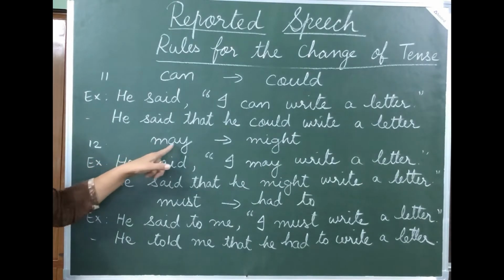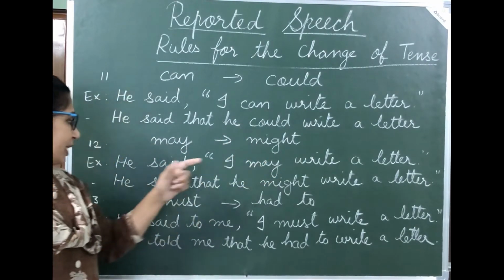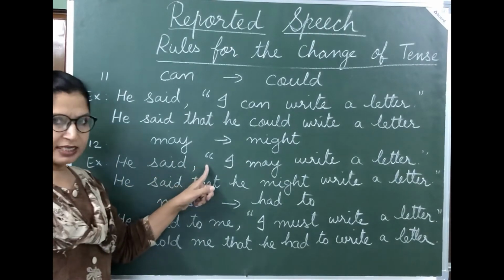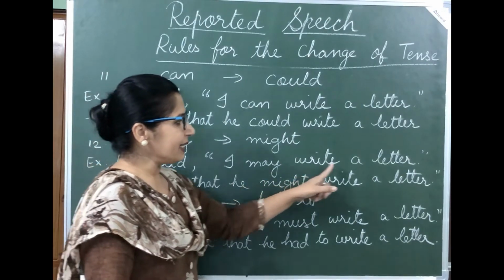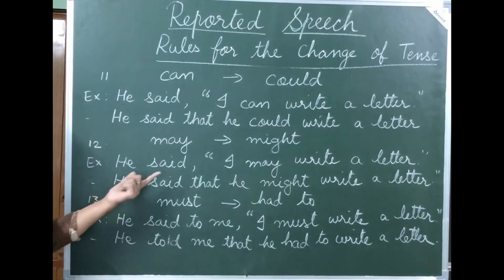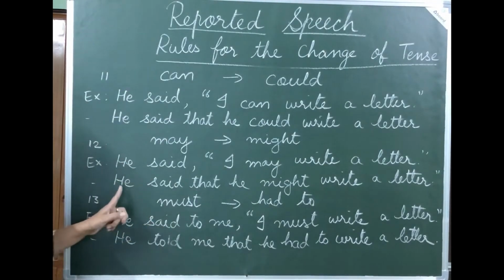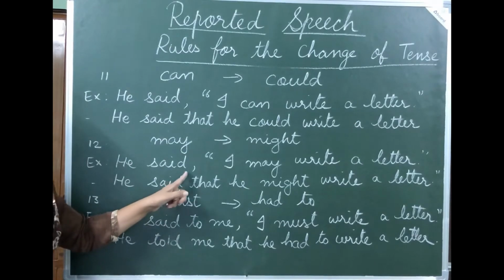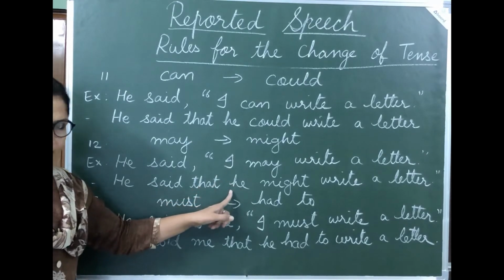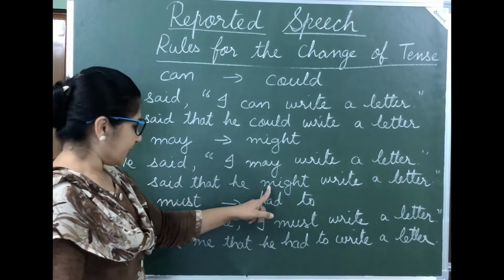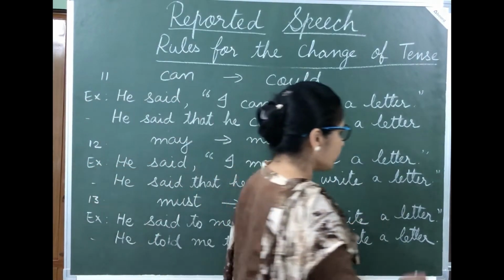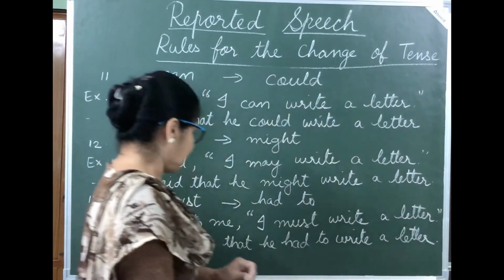So I hope this is clear to you. Next, may changes into might. So here, let's see this example. He said, "I may write a letter." Now here, let's convert this into indirect speech. He said, remove comma and inverted commas, write that. I changes into he, may changes into might. So he said that he might write a letter. Full stop, no inverted commas.